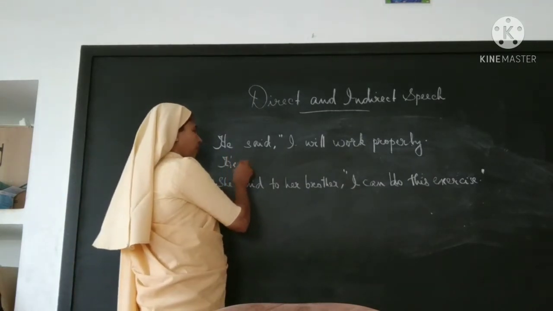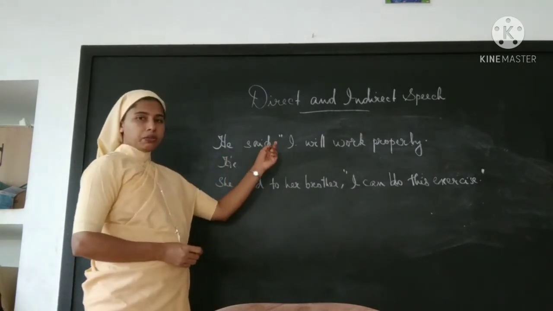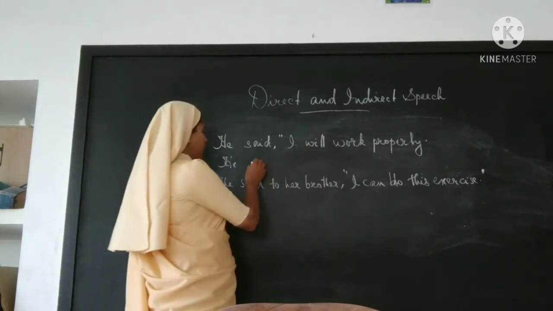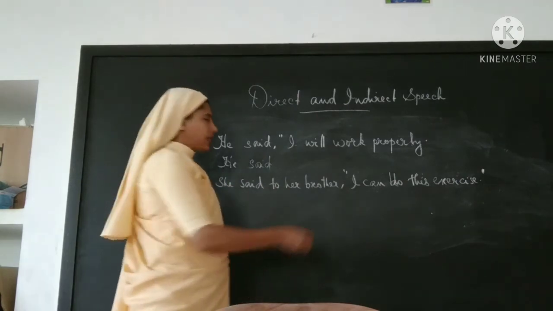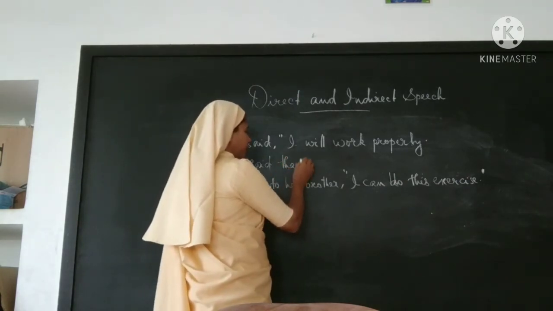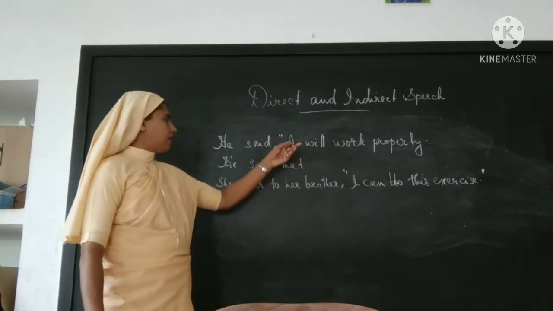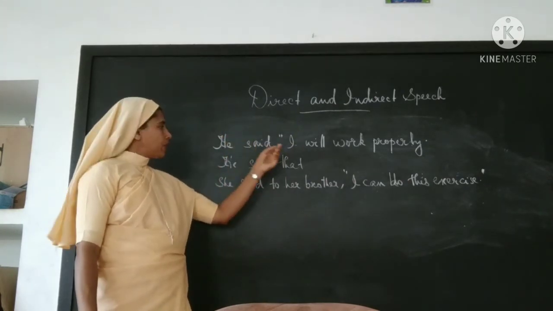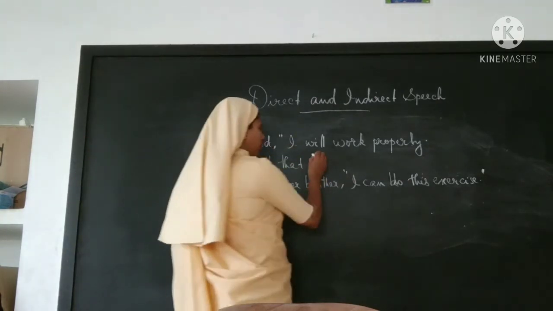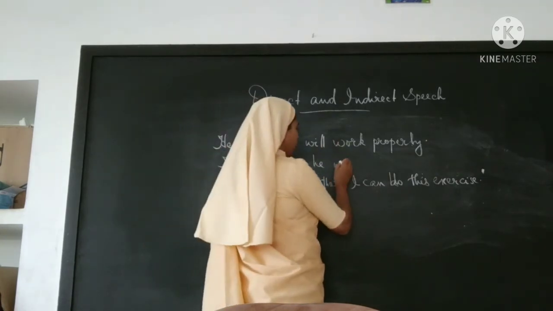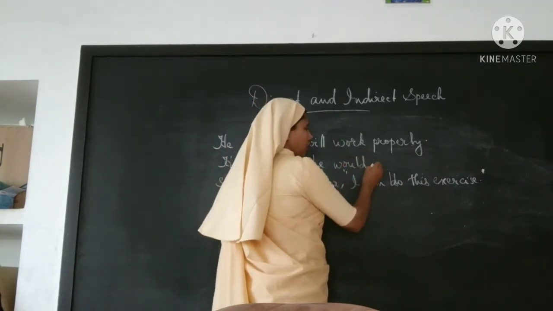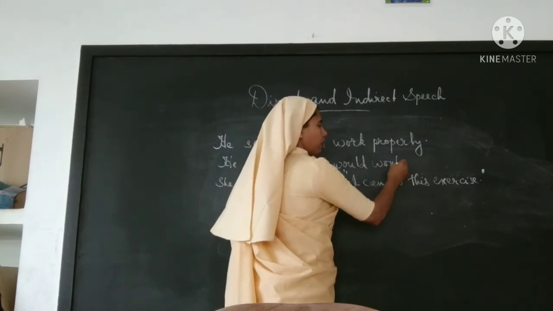He. Okay, reporting verb is in simple past, so we'll use "said." Conjunction "that." Okay, and since we are talking about he, we will use the pronoun he. But we'll change "will" to "would." Would work properly.